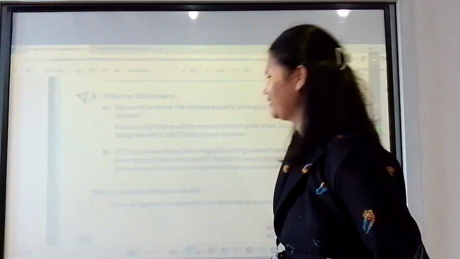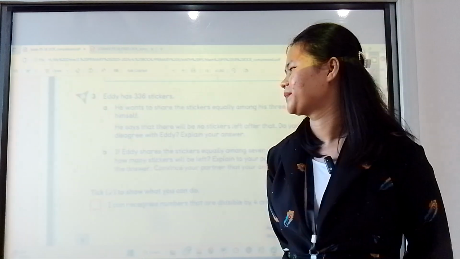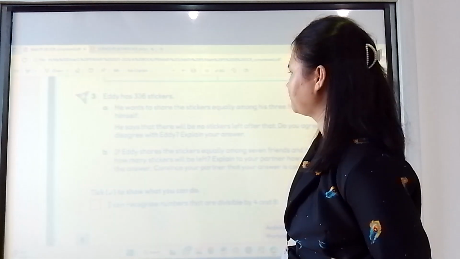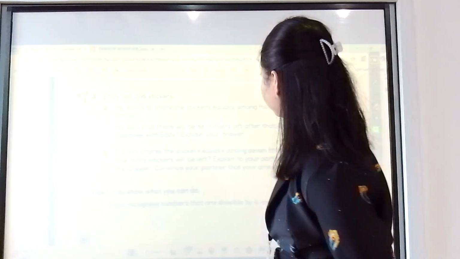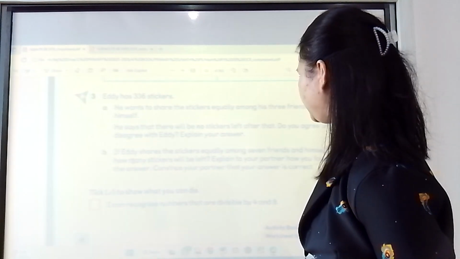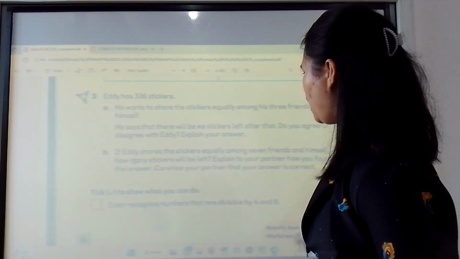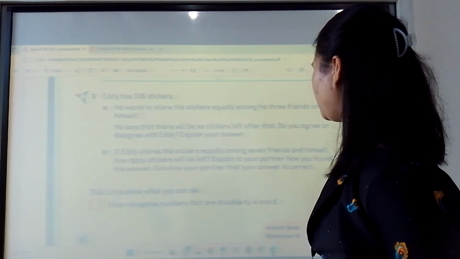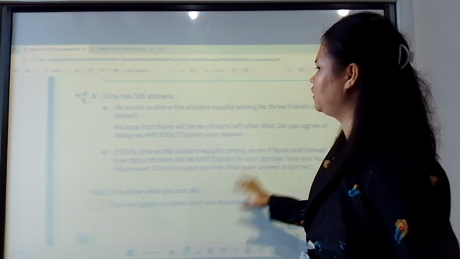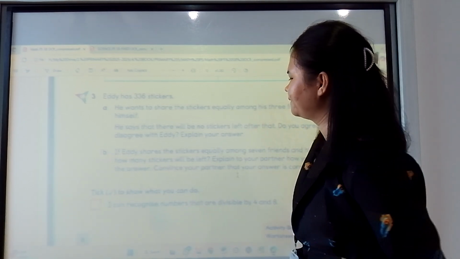84. Yeah, 84. I need the marker. It's okay, you can use this one. If Eddie shares the stickers equally among 7 friends and himself, so 336 divided by 8, how many stickers will be left? Explain to your partner how you found the answer. Can you open the empty page so I can...